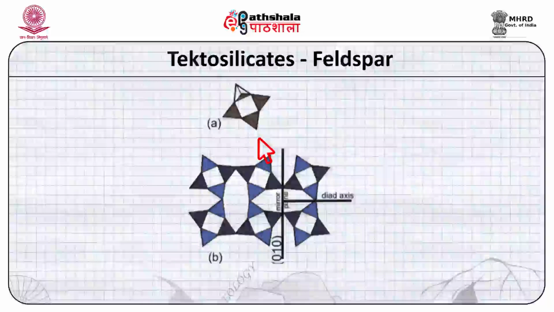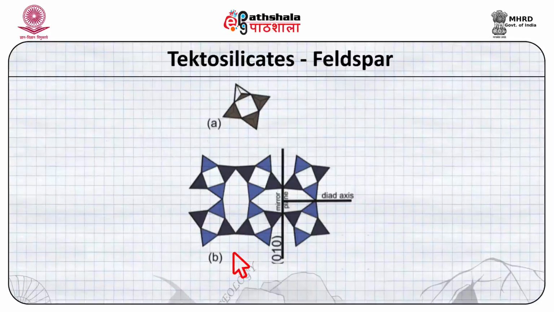We look at the second part of this figure and we see now that these 4 tetrahedra are arranged in some sort of rings, producing oval areas in between them. When we look at that oval area, you see that there is a line drawn vertically and the plane is marked as 0, 1, 0.